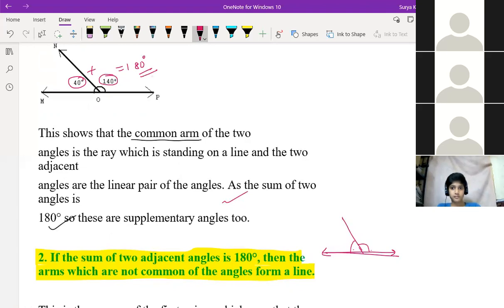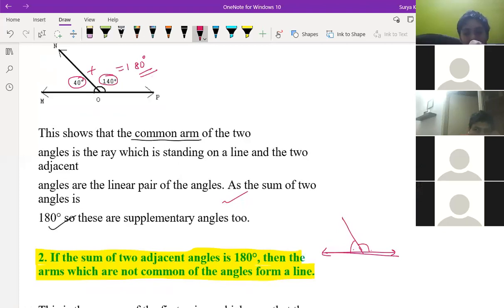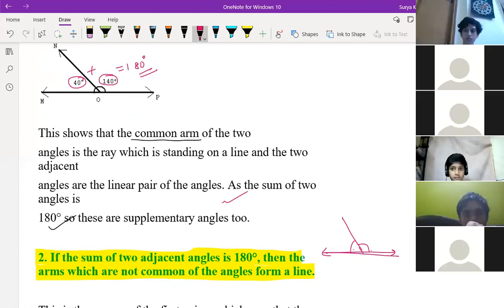Manjrekar, where is he? What's your name? Rishikesh. Yes, sir. First part you tell, what do you understand about the first part?